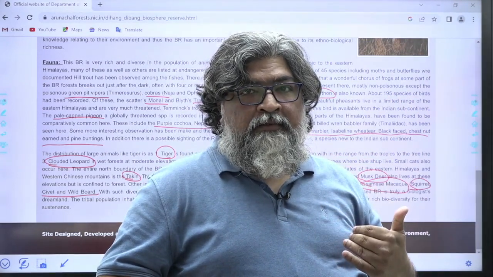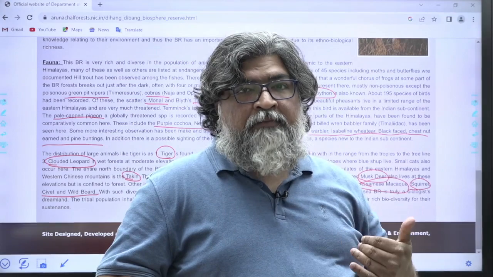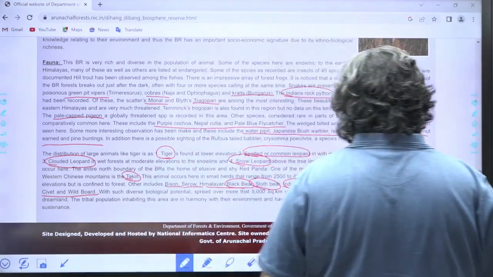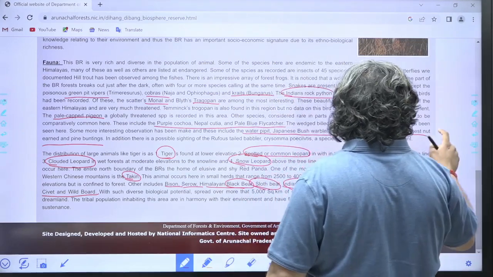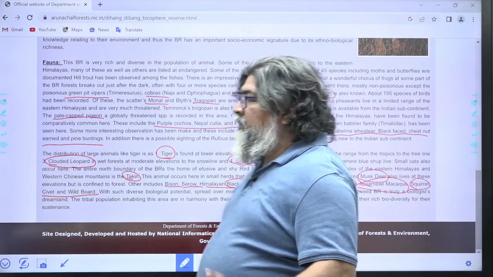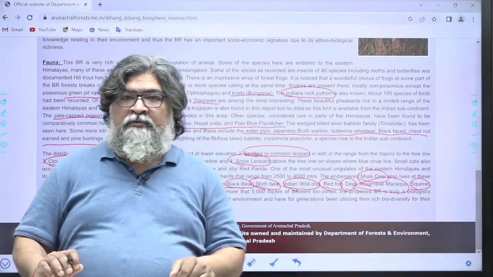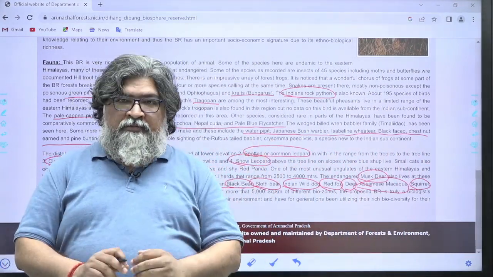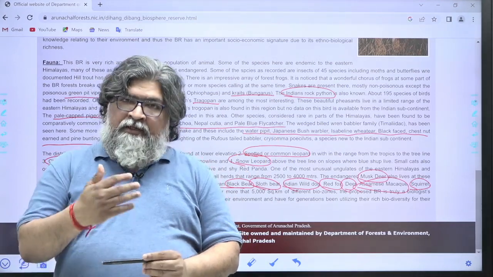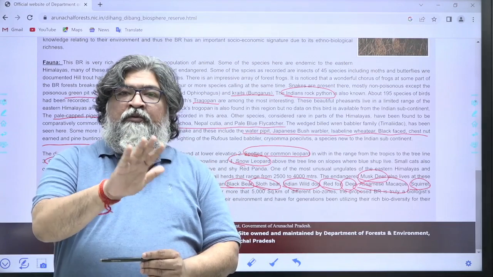In the map, sir, it's given that the blue one is also a biosphere reserve. That's what I'm asking. Yes, this all comes as a biosphere reserve. I'm coming to that. Don't worry, I will be going through all the 18 biosphere reserves.